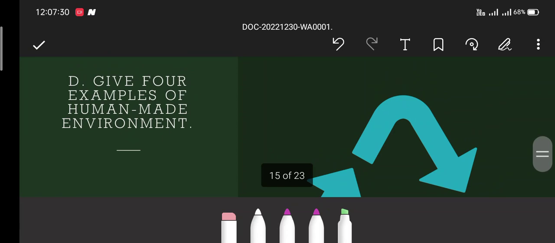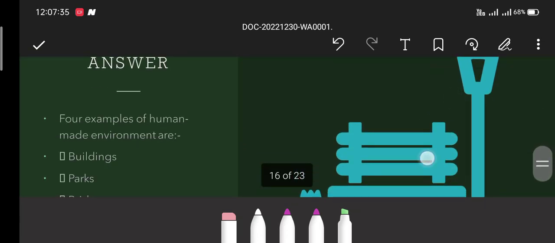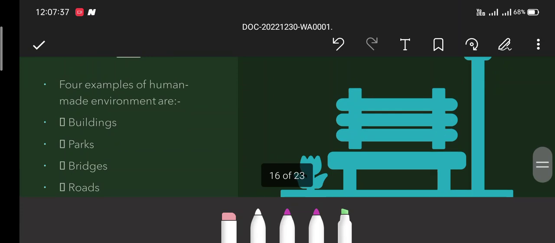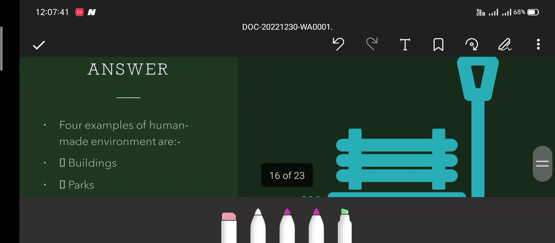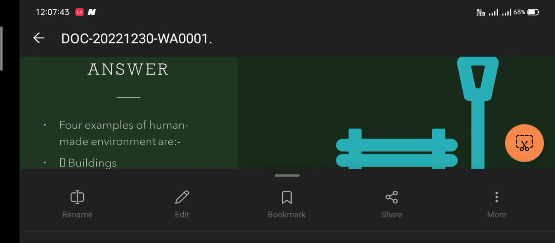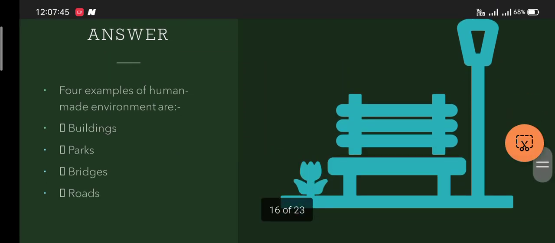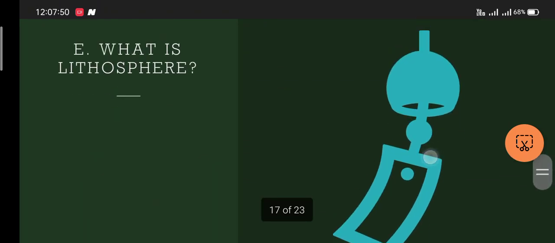The next question is, give 4 examples of human made environment. Easy. The 4 examples of human made environment are buildings, parks, bridges and roads. The next question, what is lithosphere?